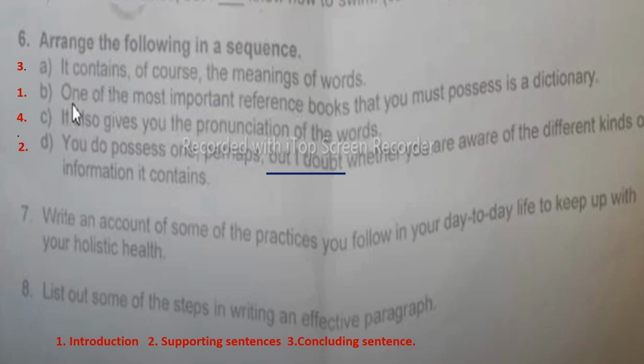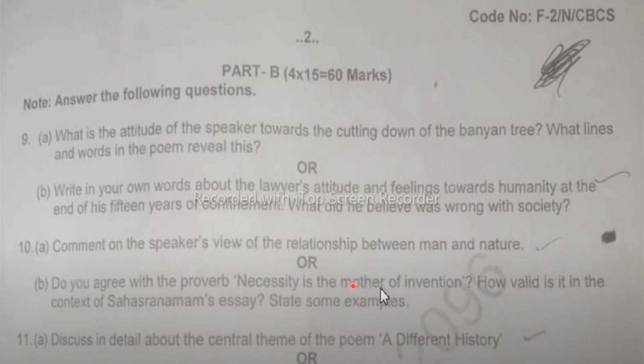Students, all of you might have written very well. It seems to be very easy, except those errors, glaring errors. Part B, I think all of you might have attempted. What is the attitude of the speaker towards cutting down of the banyan tree? This is the first poem, very easy poem. Then the second one is lawyer's attitude and feelings towards humanity. You might have written it. Comment on the speaker's views of the relationship between man and nature. This is a very interesting lesson, the poem. You might have attempted it.